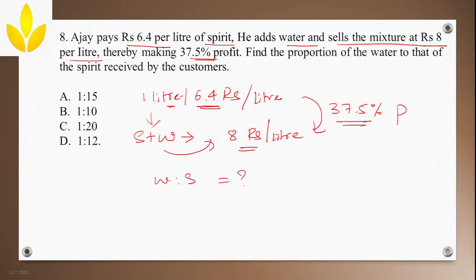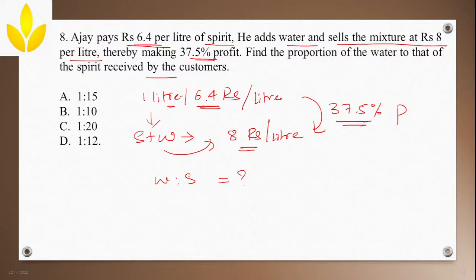So find the proportion of water to that of the spirit received by the customers. Now how will you do this? Simple, you can use the profit and loss concept. Now for this we'll use cost price and selling price. You already learned profit and loss, right? I hope most of you attended that particular class, and I'll assume it and do this one as well. Now you don't know how many liters of spirit he is buying.